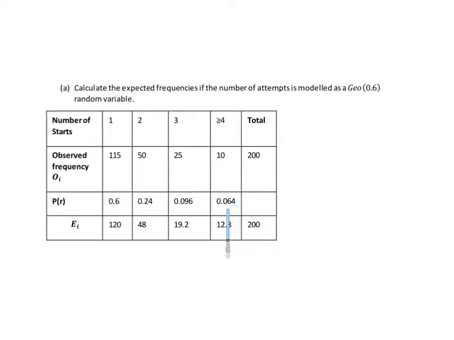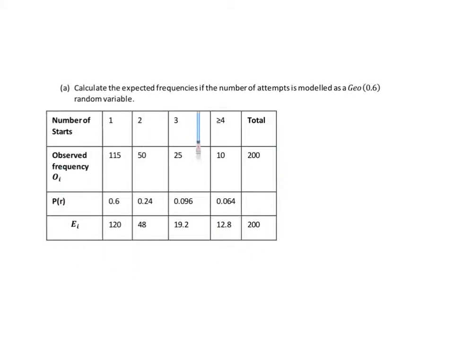That's 0.064. So we're just working out the probability of needing 1 start, 0.6, because he gets it right 60% of the time. This one, 40% times 60%. This one, 40% times 40% times 60%. Well, based on that, these are our expected frequencies. How many times should he need 1 start? Well, 60% of 200 is 120. Here, 24% of 200 is 48. And we can see here our expected frequencies.